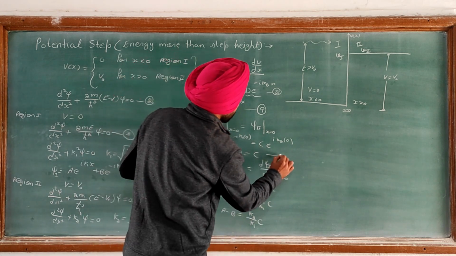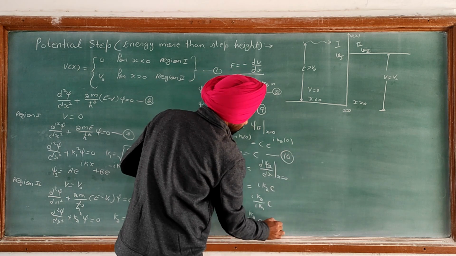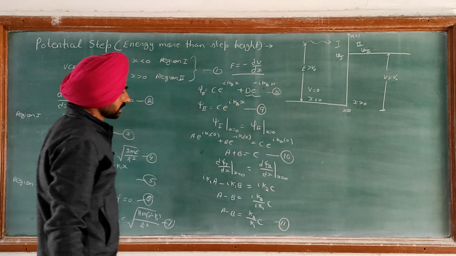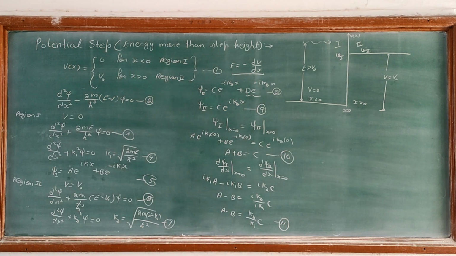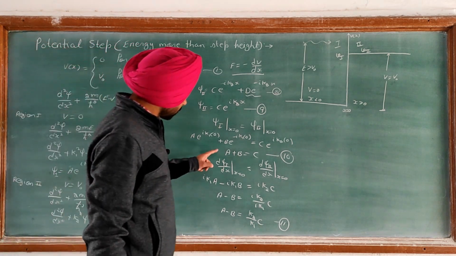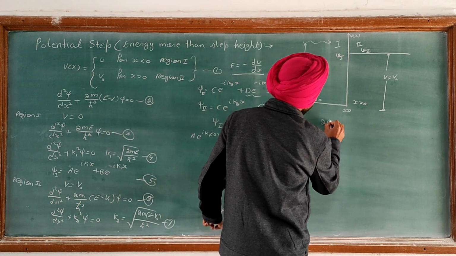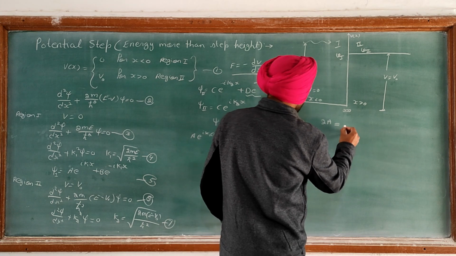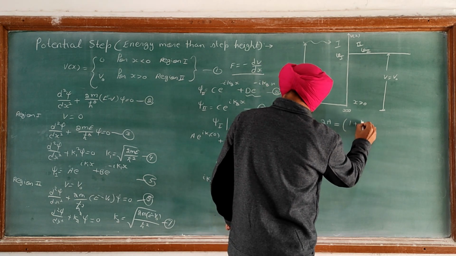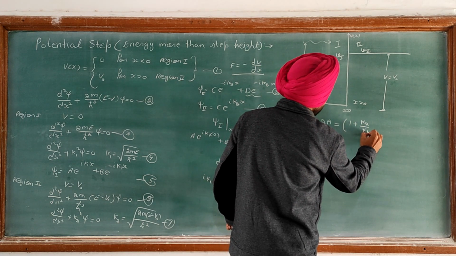So we have equations number 10 and 11, which give the relation between the three arbitrary constants a, b and c. Now we will find a and b in terms of c from equations 10 and 11. If we add 10 and 11, we have 2a is equal to (1 plus k2 upon k1) into c.